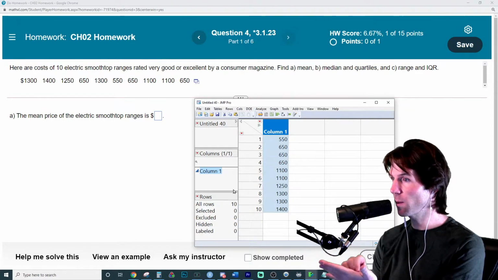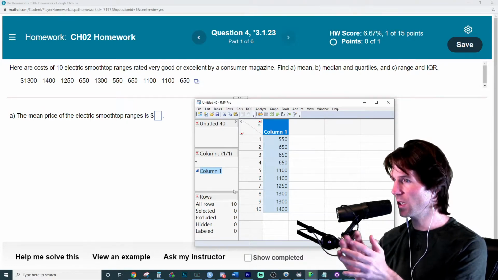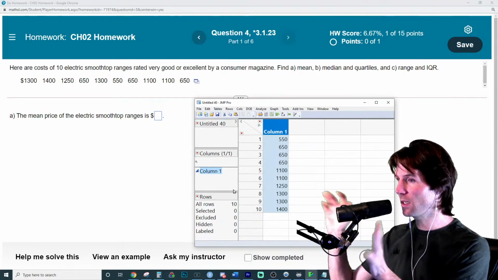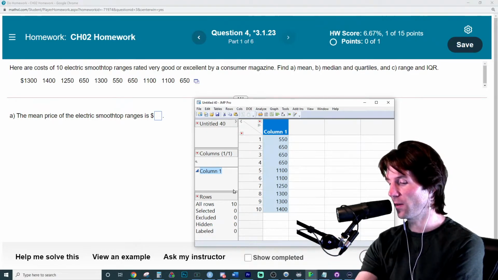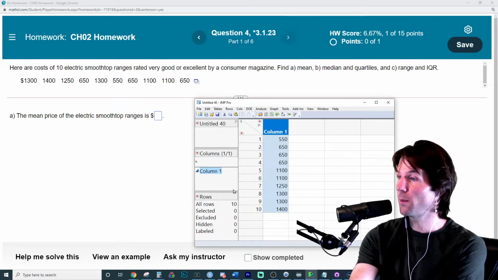So it's not bad to know how to find the mean by hand. You might have to do that. We'll use technology here in a second, but you could take these numbers, add them up, and then divide by 10. What could you do? 50 points on the line right here. Just take those numbers, add them up, and then divide by 10.